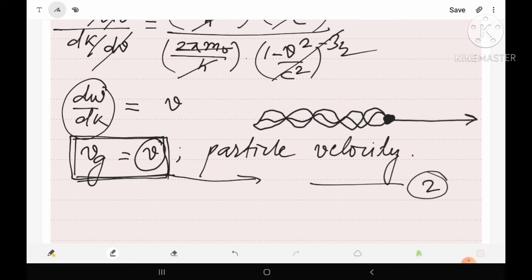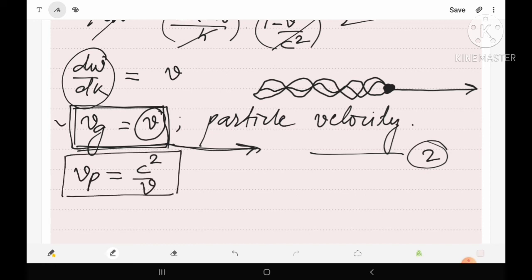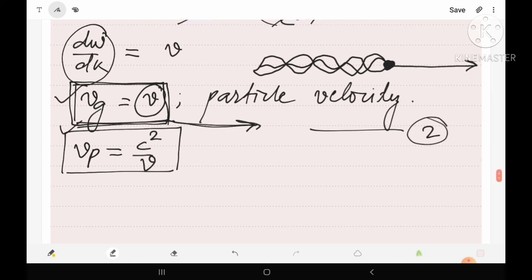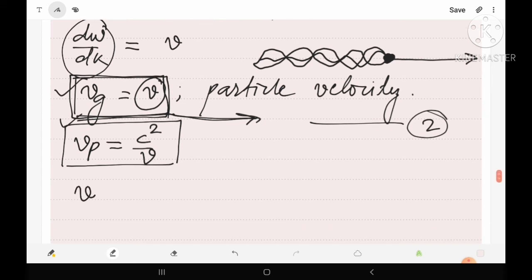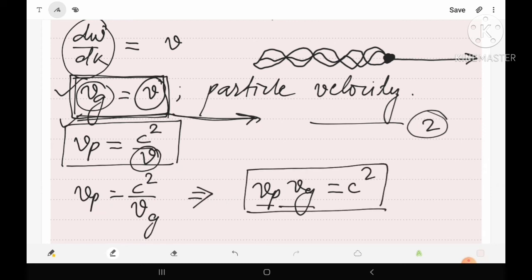So we have the relation for group velocity that is given by equation 2, and also we have derived the phase velocity Vp equals c square upon v. Now using both of these relations, let us establish the relation between Vp and Vg. Then we have obviously Vp equals c square upon v, and this v is equal to Vg. So in place of v we can write Vg, implies Vp into Vg is equal to c square. So this is the required relation between Vp and Vg in relativistic limit.